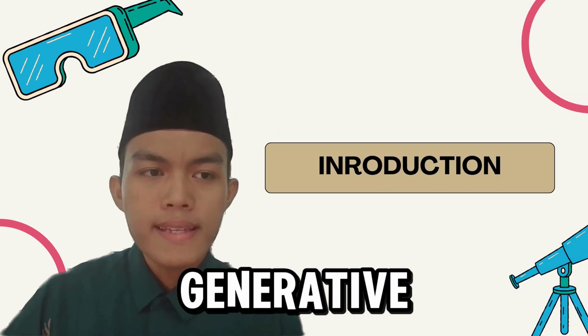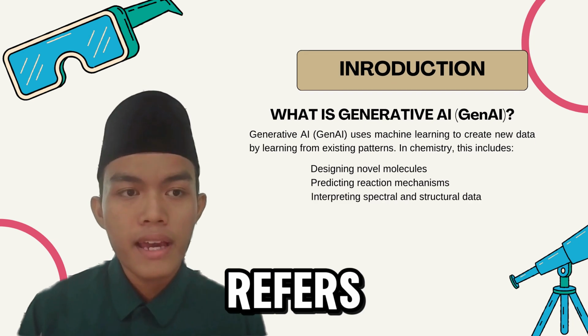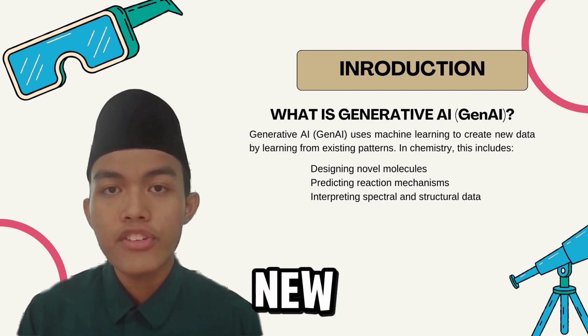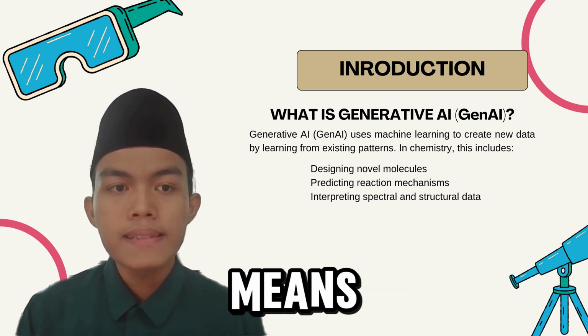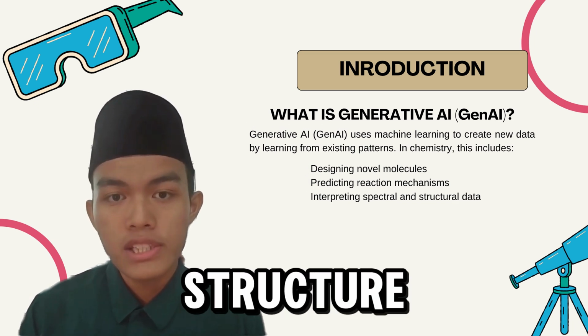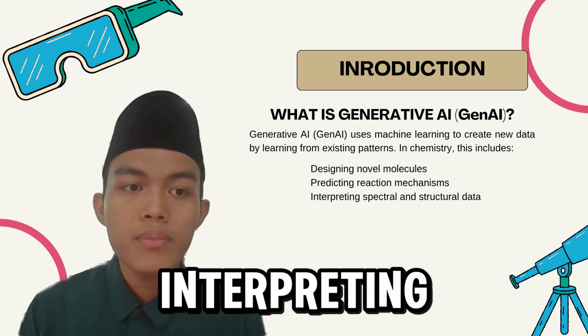So, what is generative AI? Generative AI refers to a machine learning model that can create new data based on patterns in existing data. In chemistry, this means generating new molecular structures, predicting reaction pathways, and interpreting spectral data.